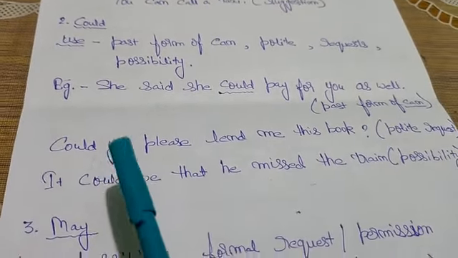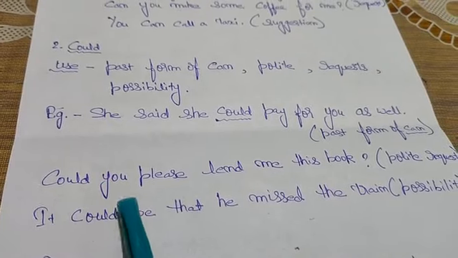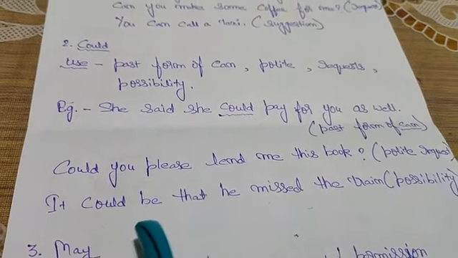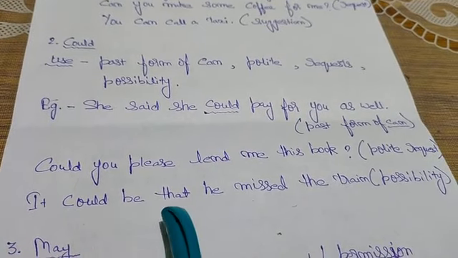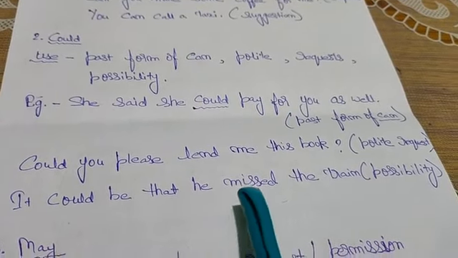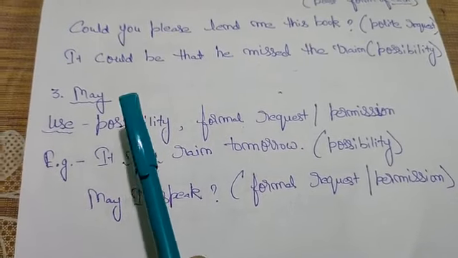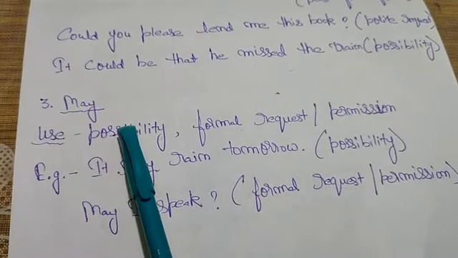Now come to the next example. Could you please lend me this book? This one is a polite request. Now come to the third example. It could be that he missed the train. This one is the possibility. Now come to the next modal, that is may.